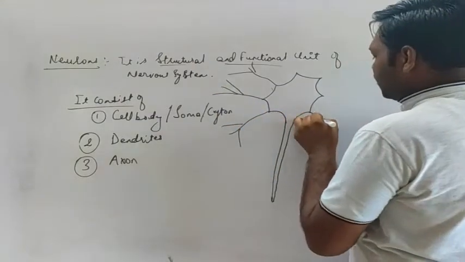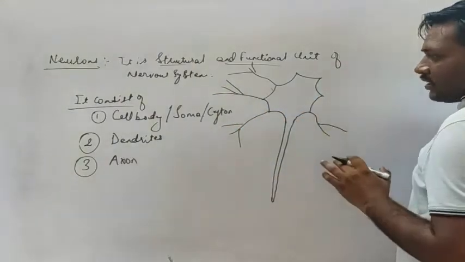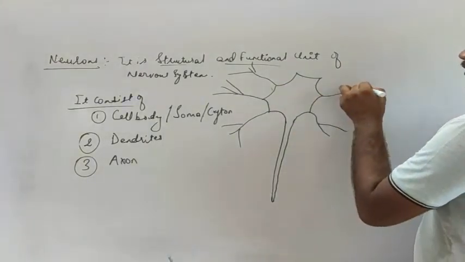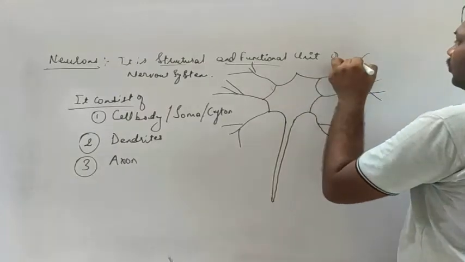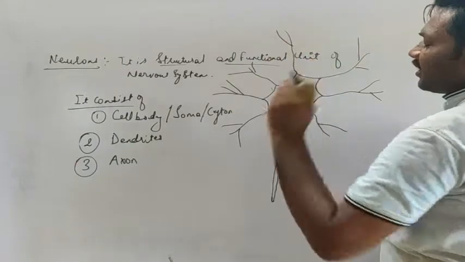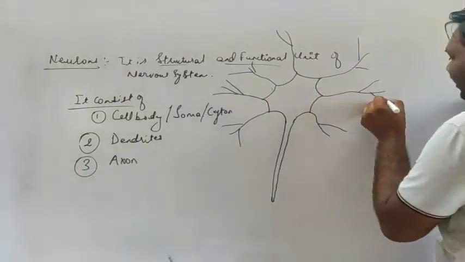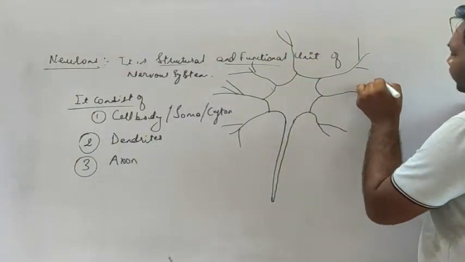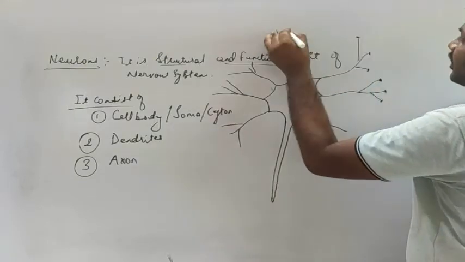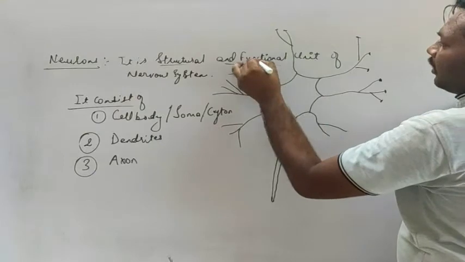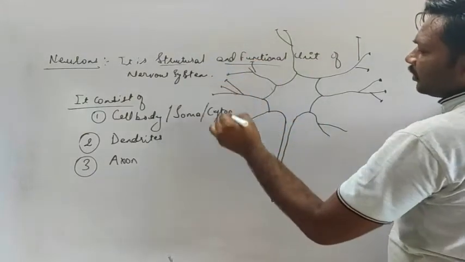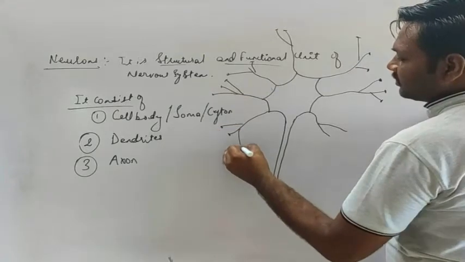See, these are certain extensions which are coming from the cell body. This part of the structure of the neuron is the cell body. Okay, and these small filamentous structures are referred to as the dendrites. At the end of the dendrites there will be knobs, which are called synaptic knobs.